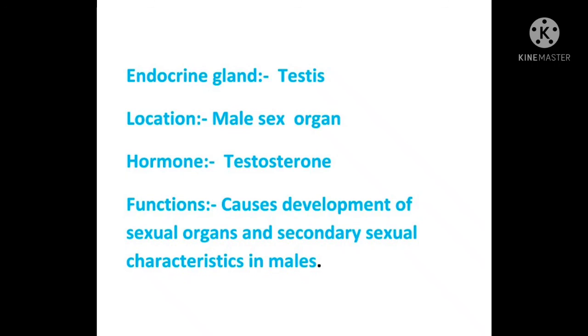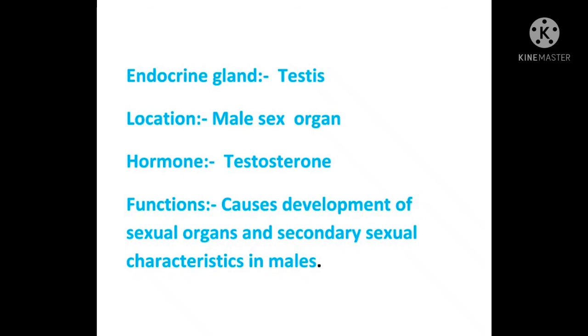In adult males they get taller, with a heavier skull and bone structure, increased muscle strength, and broadening of the shoulders and chest. There is also an increase in the secretion of the oil and sweat glands. A lot of us observe a lot of sweating in males, right? So all these things are done by the hormone testosterone. That's why all these changes are observed in the secondary sexual characters.